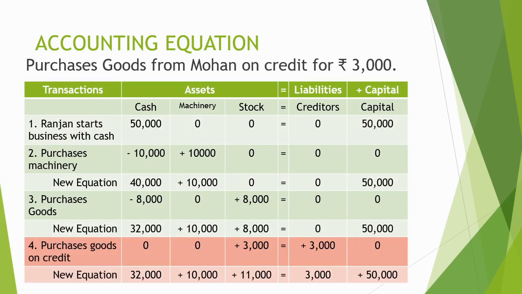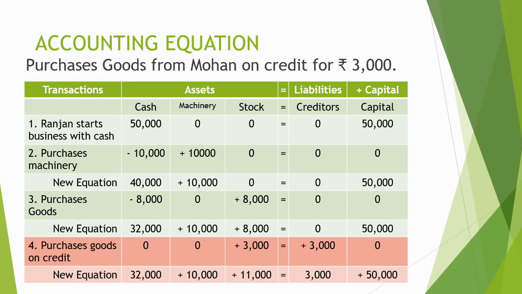After the last accounting equation, fourth transaction, purchases goods on credit, 3,000 is added in the stock and 3,000 is shown as a newly created liability in the name of creditors. There is no change in the value of cash, machinery and capital due to this transaction.